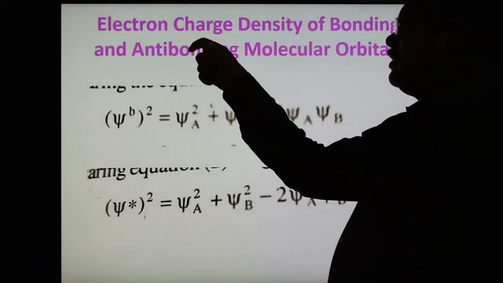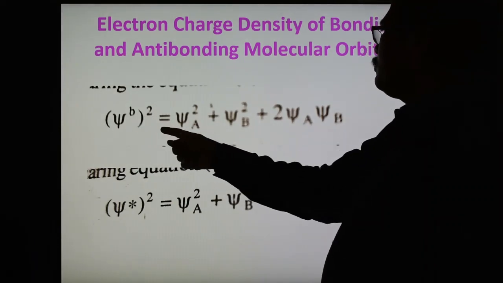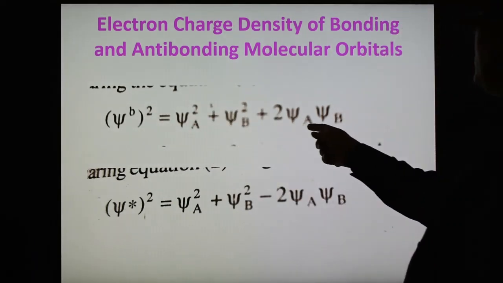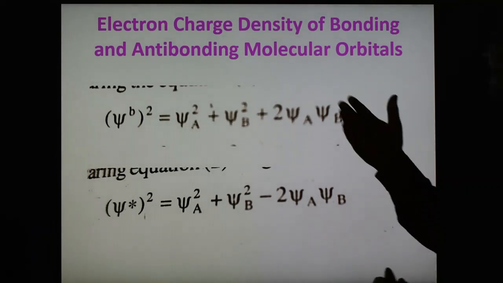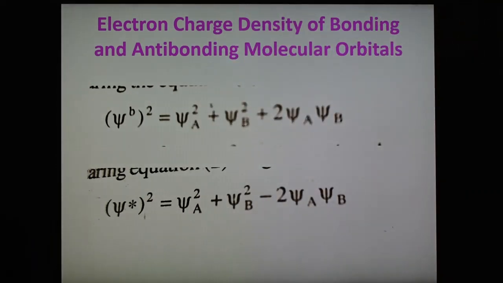So on squaring the addition equation, we obtain psi b squared equals psi a squared plus psi b squared plus twice psi a psi b. And if we square the second equation of subtraction, we obtain psi star squared equals psi a squared plus psi b squared minus twice psi a psi b. Now in the first equation, psi a squared and psi b squared indicate the electronic charge density of the wave functions psi a and psi b of the isolated atoms A and B.